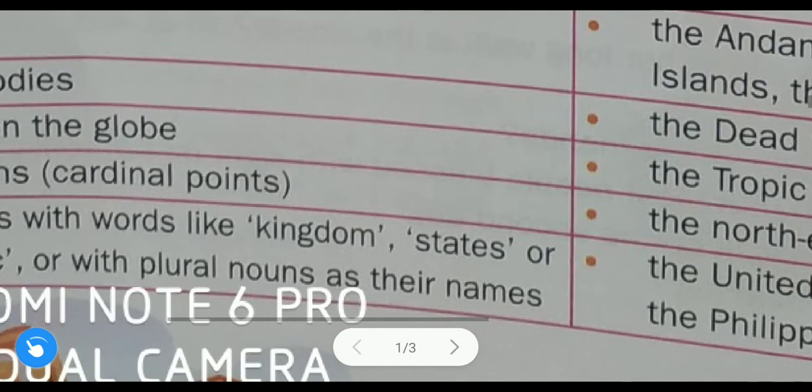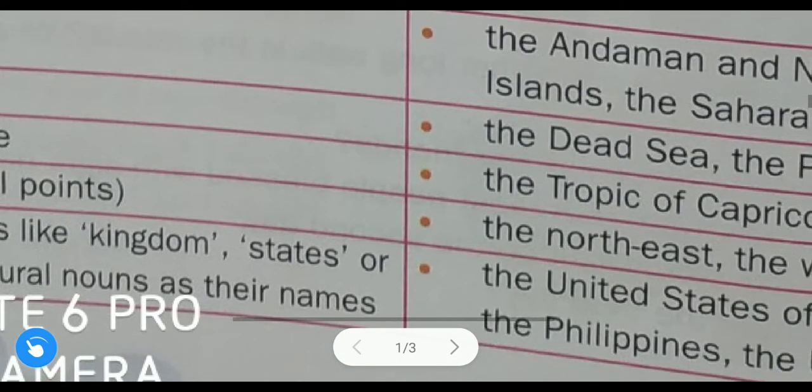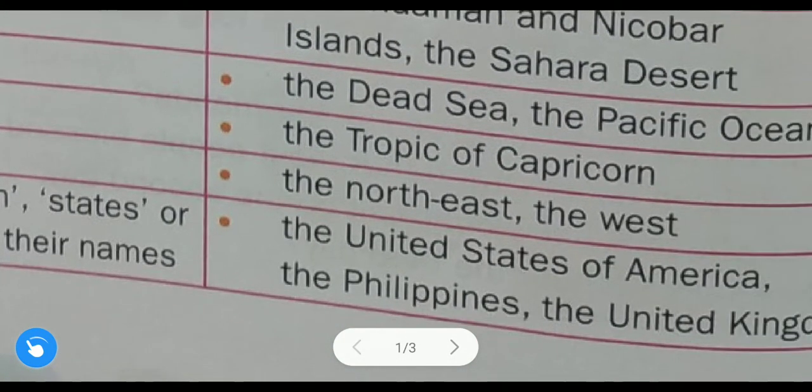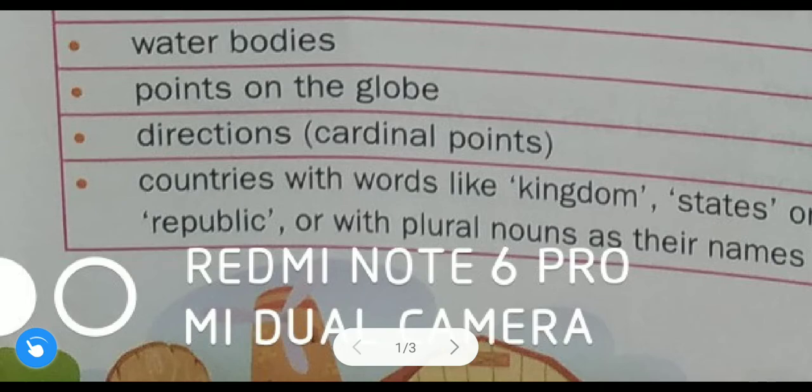After that, directions. We use the in front of directions as well. Here these are cardinal points. Let us take the examples: the north, the east, the west. We always use the, or definite article, before the directions, before telling the direction. The north direction, the northeast, the west. Now let us take another example.